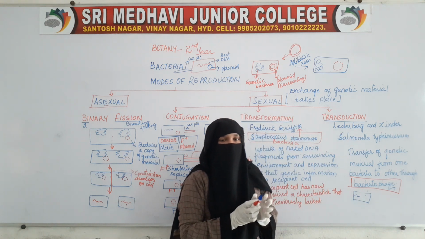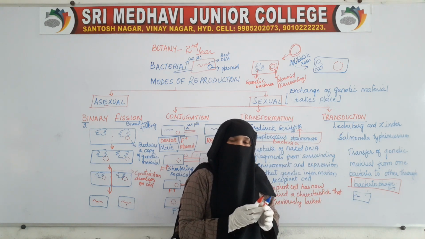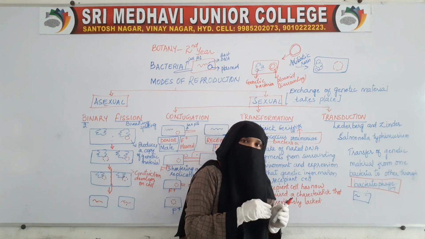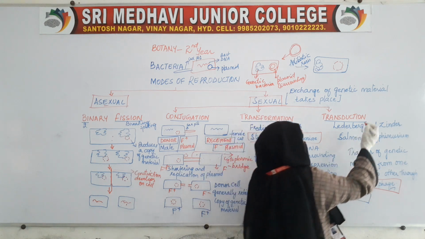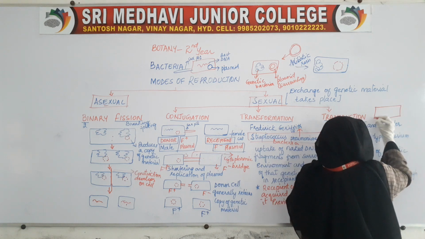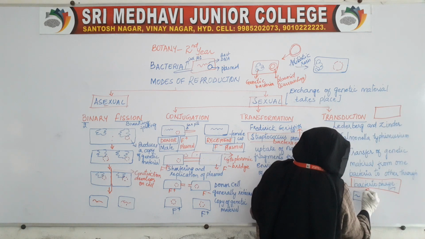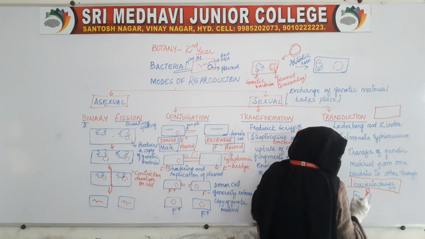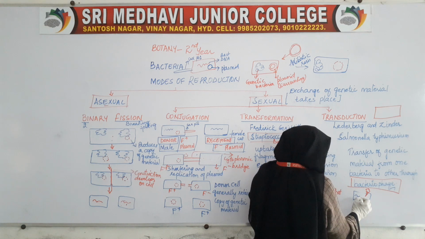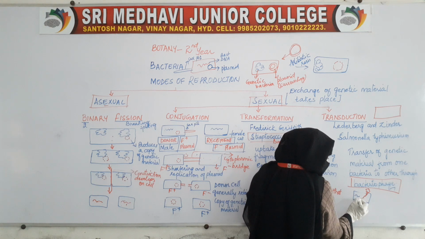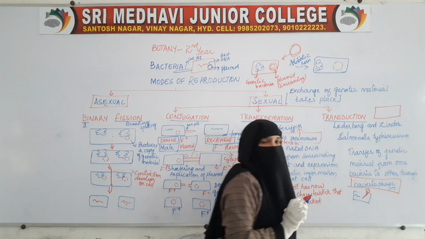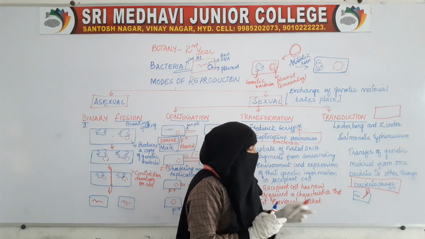The genetic material from one bacteria is being transferred into another through the bacteriophage. This is the cell. Earlier this bacteriophage has infected this cell. Now after infection, some of the genetic material of this bacteria has entered into the bacteriophage,